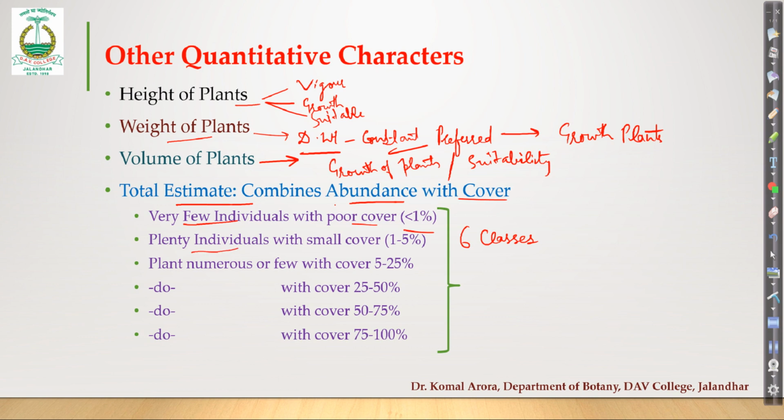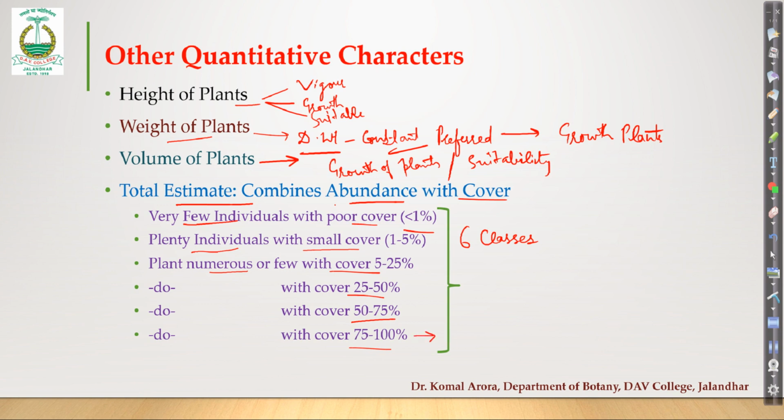The second class is where we have plenty of individuals, but the cover is small. Still only 1 to 5% of the land area is covered. Third is where plants are numerous or few. If we are talking about woody plants, obviously the number will be less. If we are talking about herbaceous plants, the number will be more. So they may be few or many, but they have cover in the 5 to 25% range. The fourth category is 25 to 50%. Fifth is 50 to 75%, and 75 to 100% is the last category.